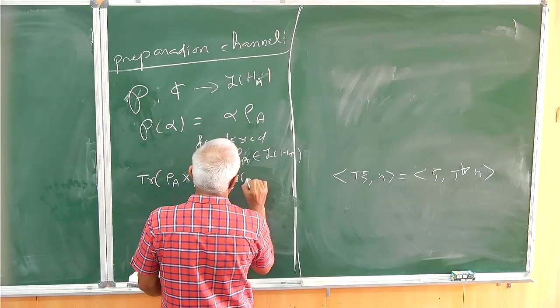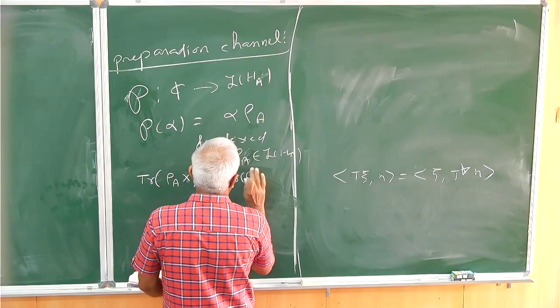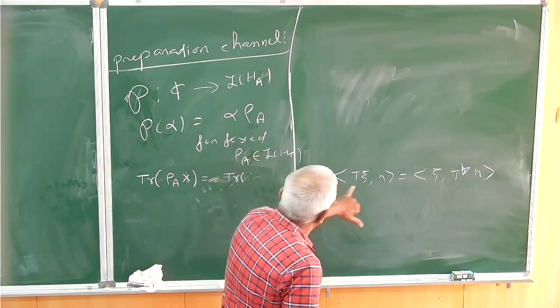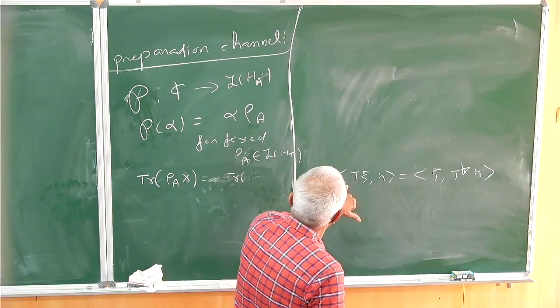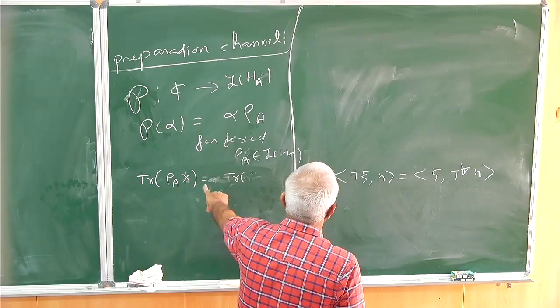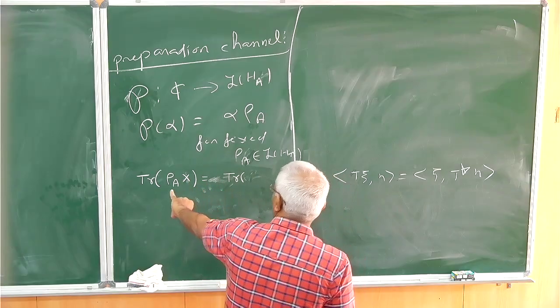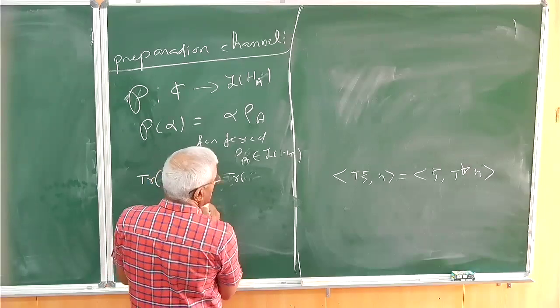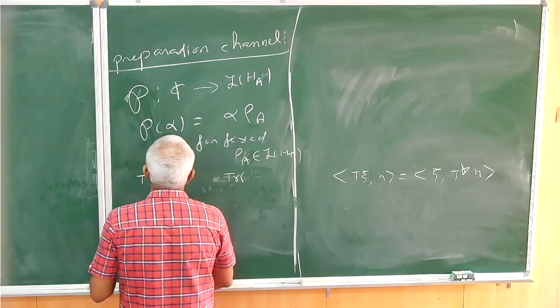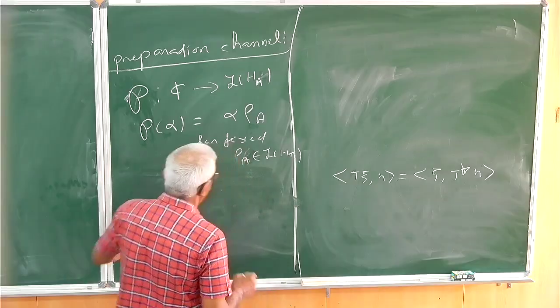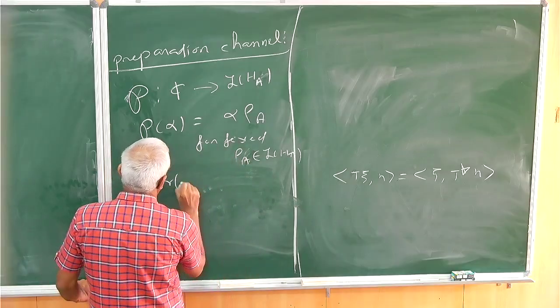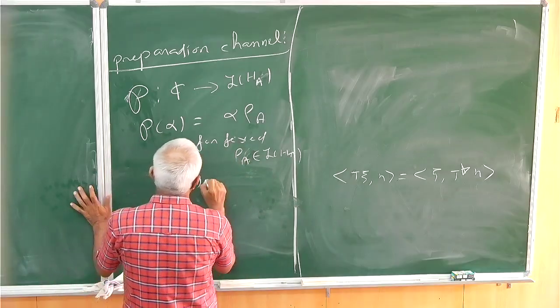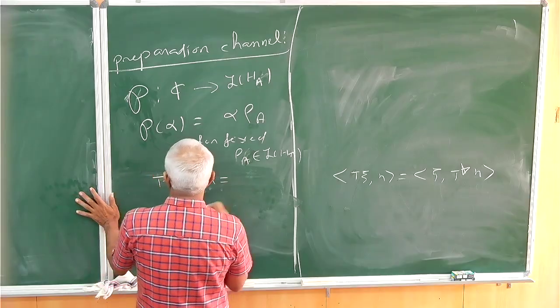Base of rho. And I want to write this equation just in Hilbert space form. But for that, P inside. Base of rho x times alpha is equal to